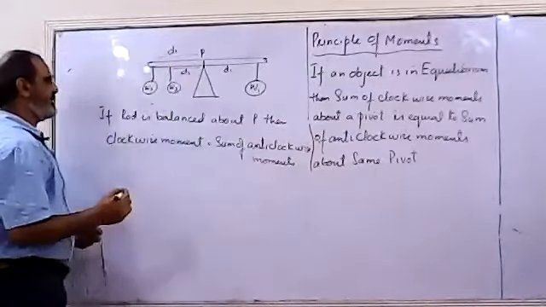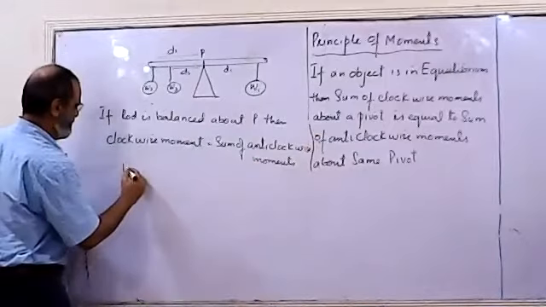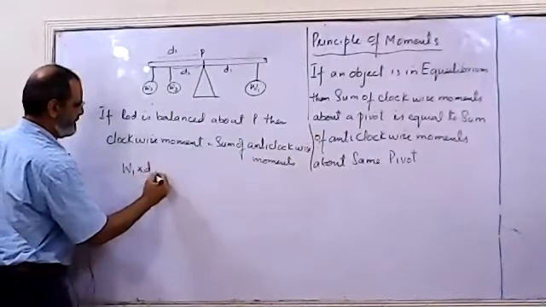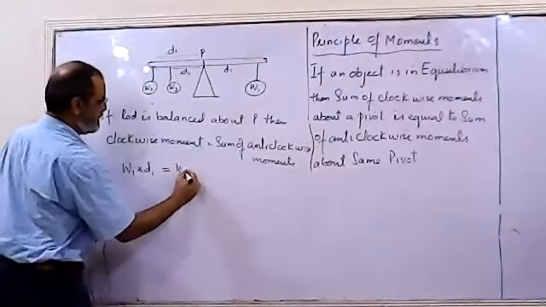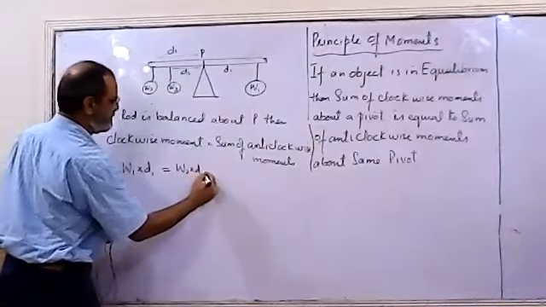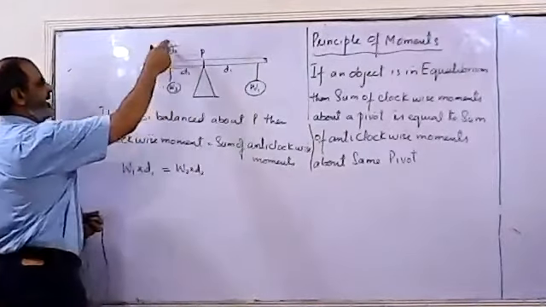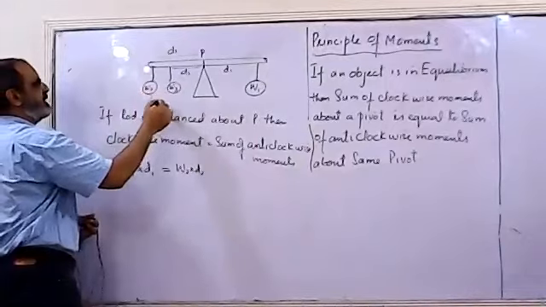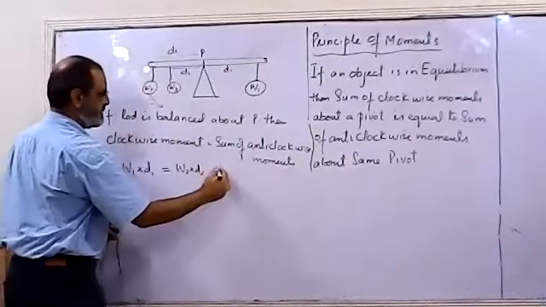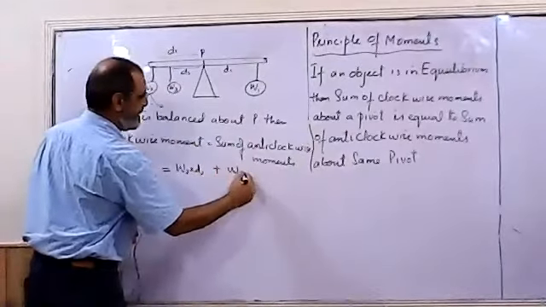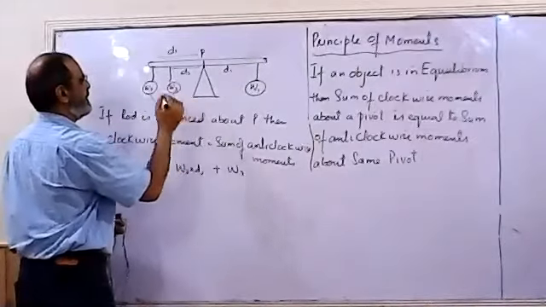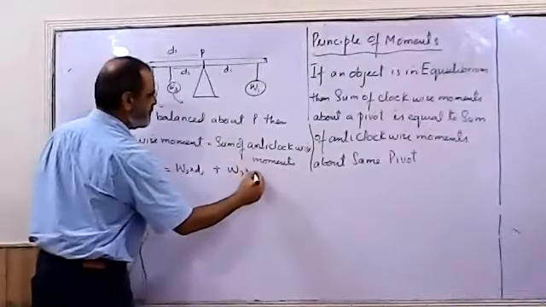So if I look at the diagram, clockwise moment will be W1 into D1. That would be equal to W2 into D2, the anti-clockwise moment produced by W2 in this direction, plus W3 into D3, the moment produced by W3.